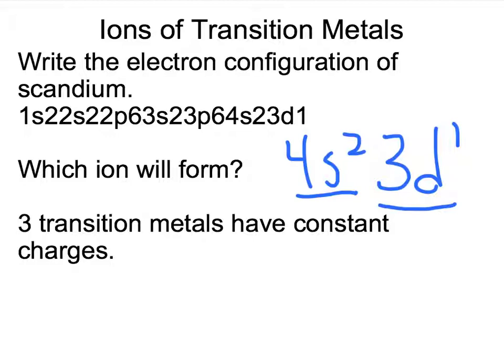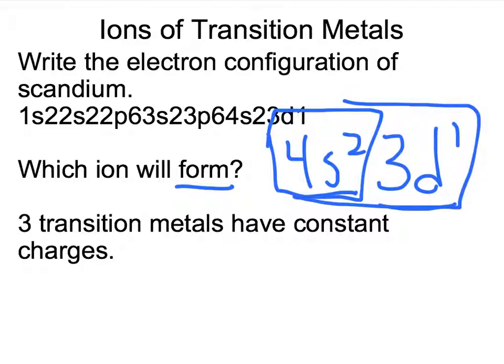And the answer is, it's difficult to predict. Scandium will form both a +2 ion when it loses these 4s2 electrons and a +3 ion when it achieves a noble gas configuration. So that happens to apply to almost all of our elements in the transition metals in the d block, that it's very difficult to predict what charge they'll form because they'll form more than one possible ion. So I can't ask you, well, what's the charge of the iron ion? Because you would have to see it in a compound to actually know its charge.